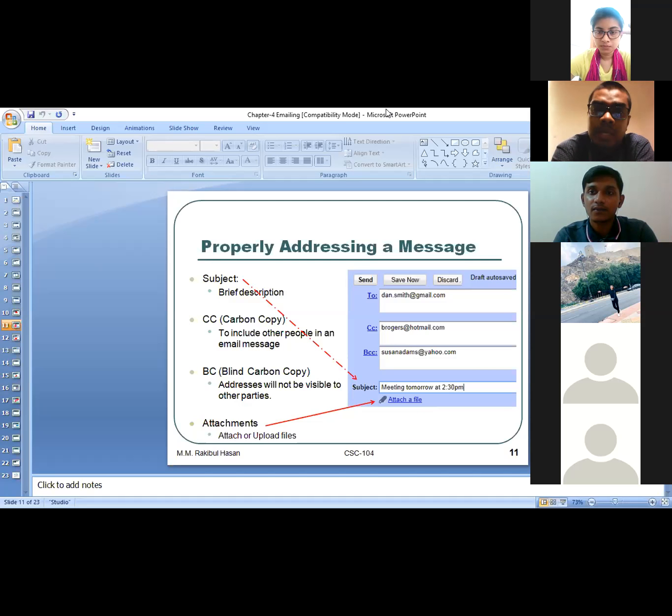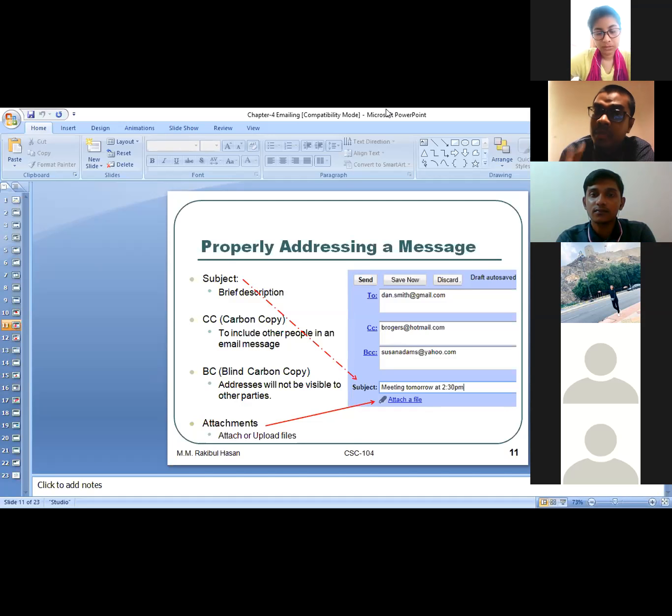Then what does Hafiz need to do? He needs to type those 5 email addresses in the BCC section. If Hafiz types them in the BCC section, then nobody is going to understand who basically got the message. All of them will be blind.